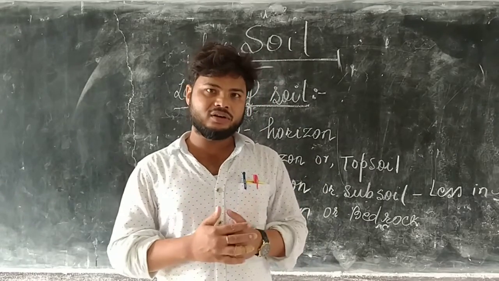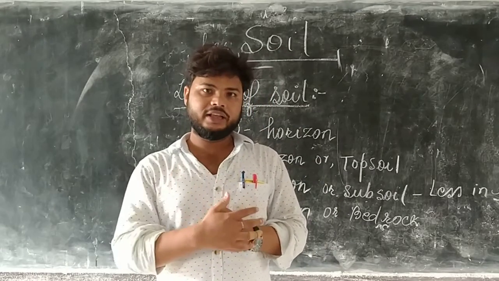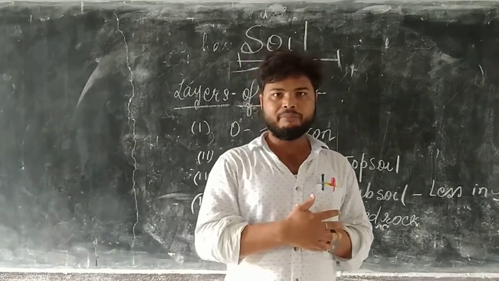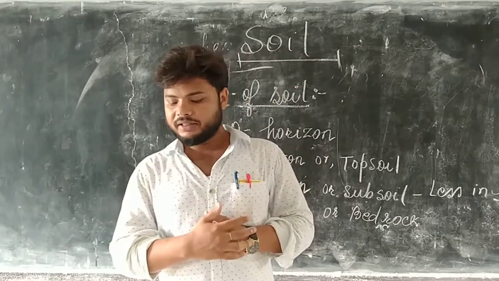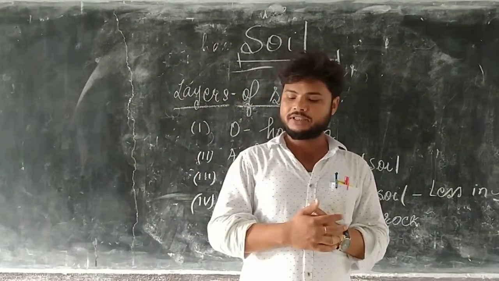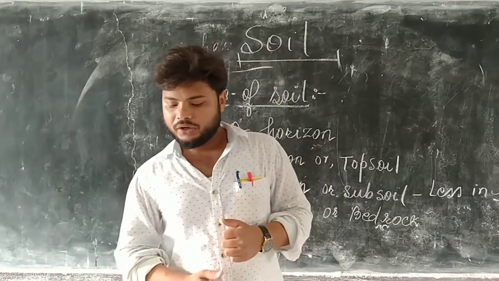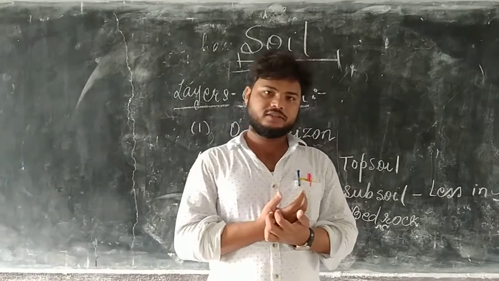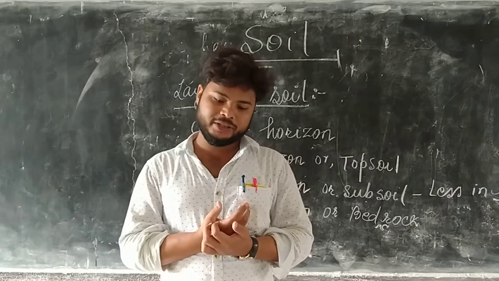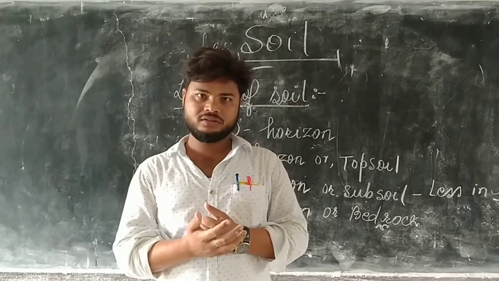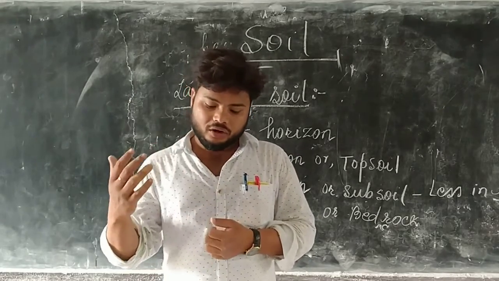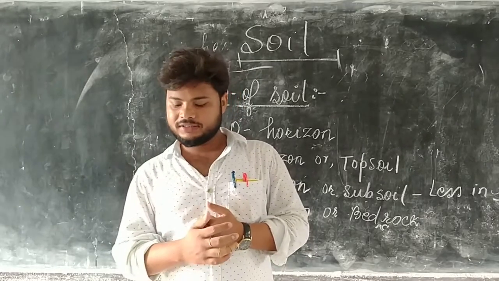Actually, we just discussed that soil is divided into 4 layers: O, A, B and C horizons. The top layer of soil contains humus and nutrient-rich materials. Here, top layer means O horizon. Also, topsoil means A horizon.